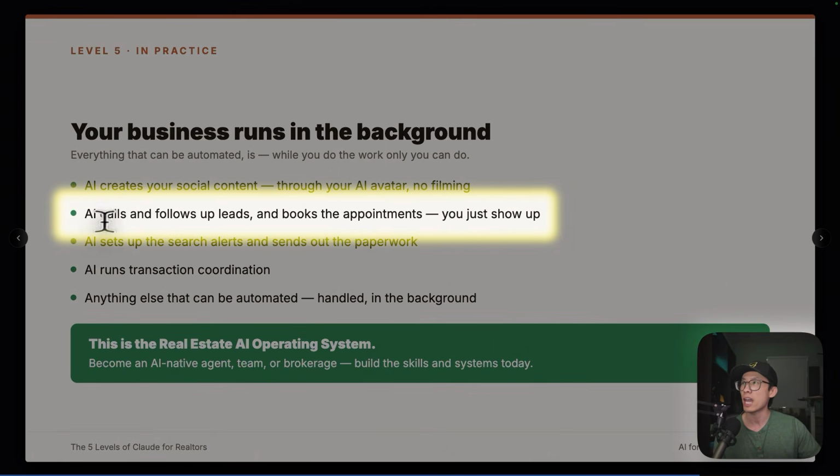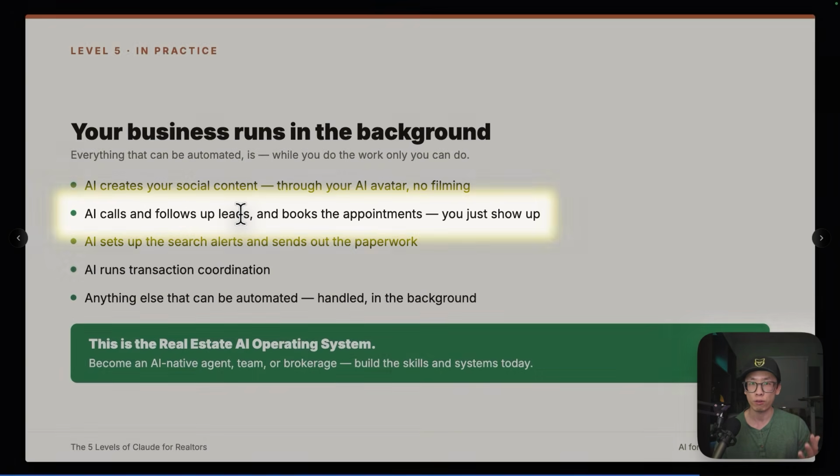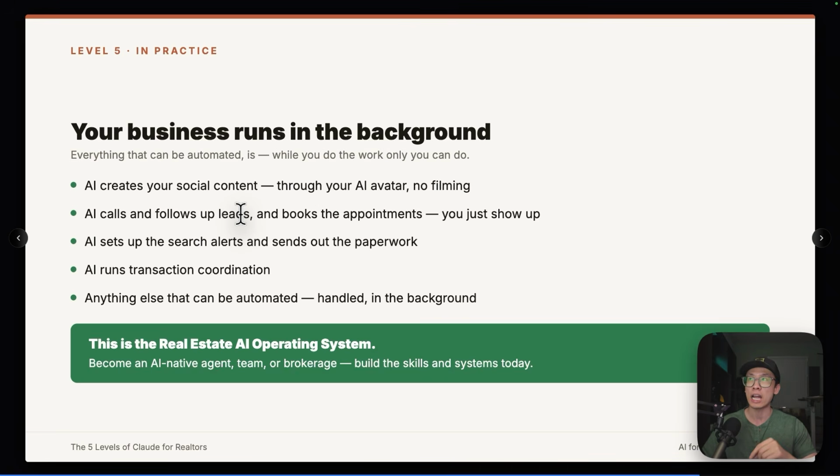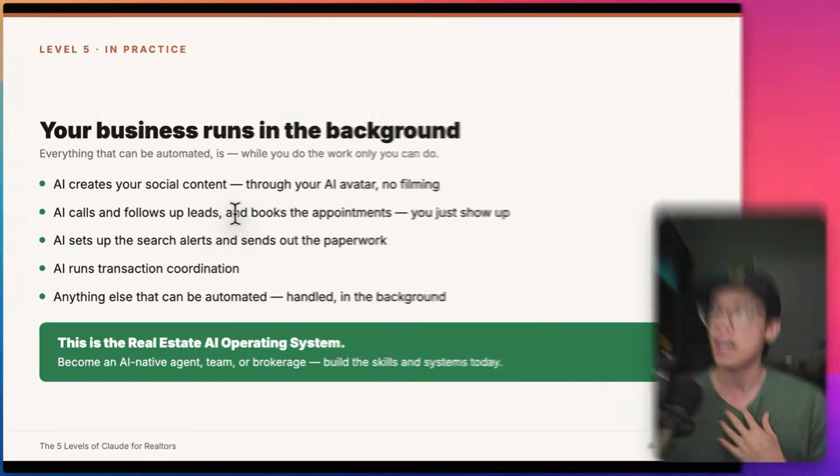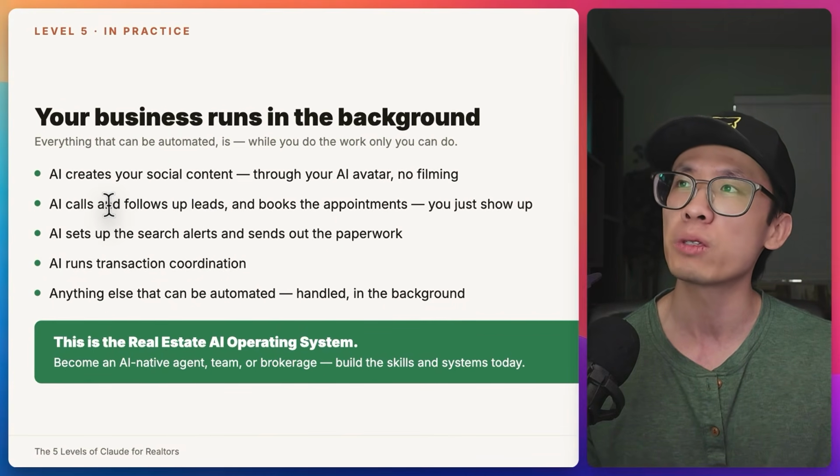Second one is the AI call and follow-up with leads. I also did a previous video on how I created AI calling agents that call my leads for me. I did that video last year, and right now in May 2026, that technology is at least twice as good. The latency has improved, the speed to lead improved, the voice agent sounds absolutely authentic. Sometimes I don't even recognize it. And this is the future of how real estate is going to be done.